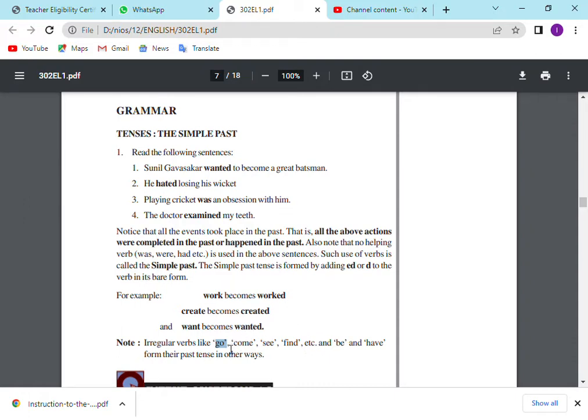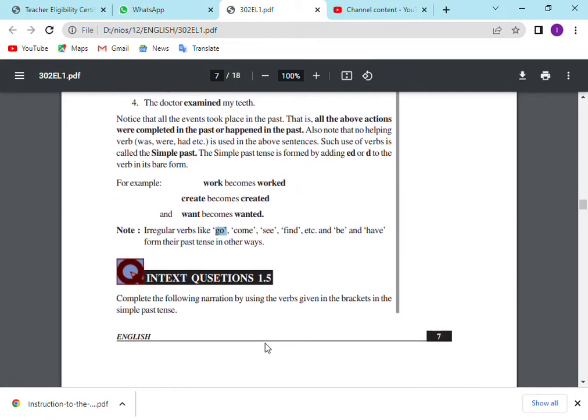How can we do it? We have to change the spelling. Go. What is the past tense of go? Went. What is the past tense of the word come? Came. We are changing the spelling or not? What is the past tense of the word see? Saw. What is the past tense of the word find? Found. What is the past tense of the verb be? Was. Have, had. So was, had. So we are using the tenses.